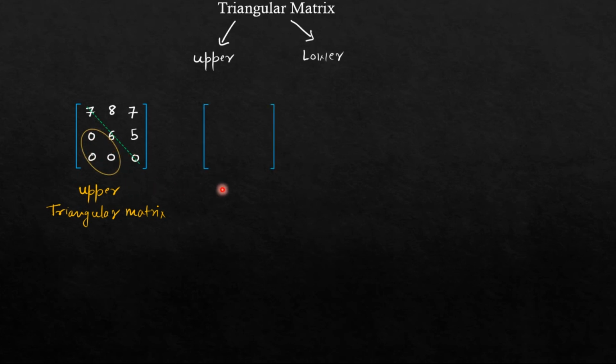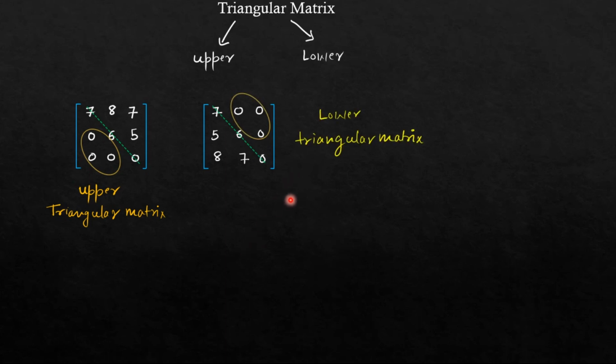Let us see the other case. We have a matrix and the elements are 7 6 0 5 8 7 and the above elements are 0. This is my diagonal elements, and you can see above the diagonal elements the elements are 0. So this is lower triangular matrix. You can see a triangle is formed on the lower part. That is why it is lower triangular matrix.